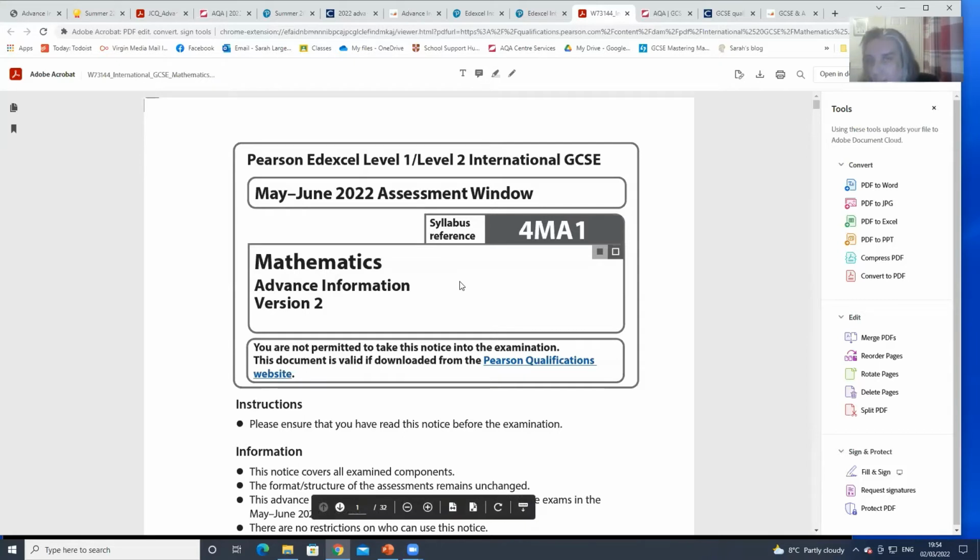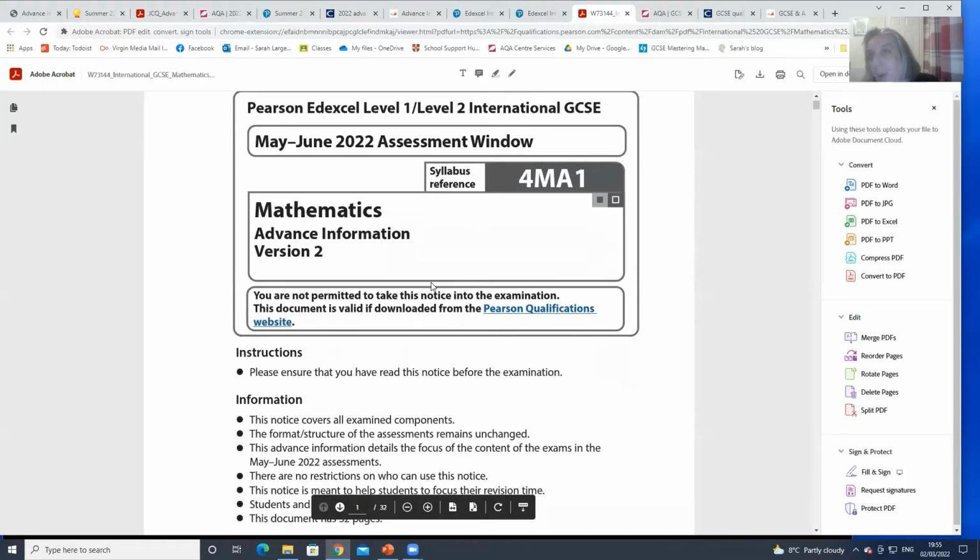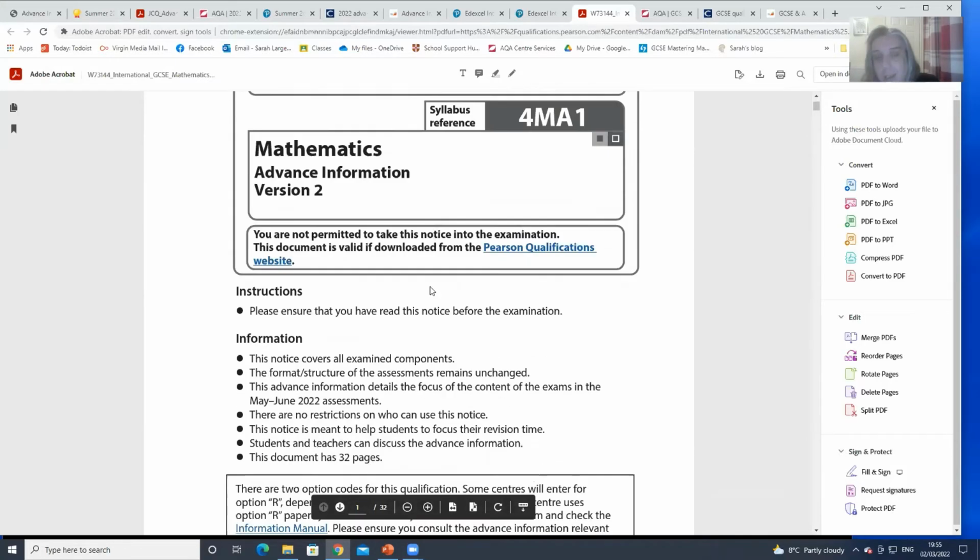Most of the updates are typos and corrections. They haven't changed the amount of topics, because obviously it's the same paper, but there's a few amendments. So if you looked at it on the 7th, it's worth checking again as you start to revise.